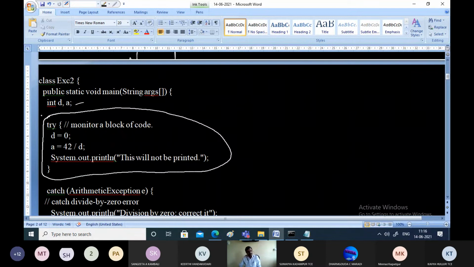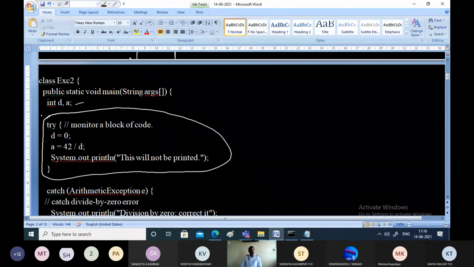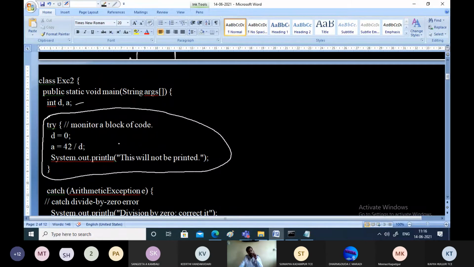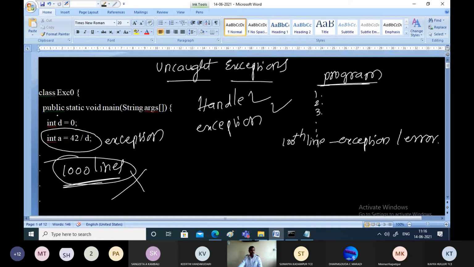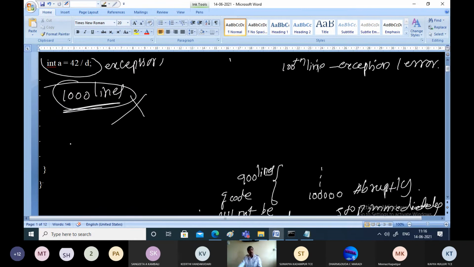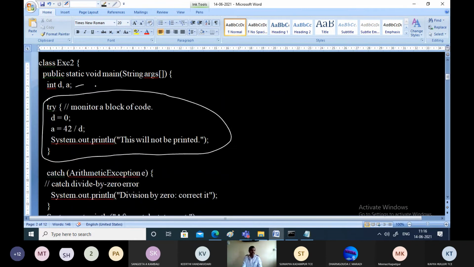What it says, this is the try block. Within the try block, we are monitoring a block of code. So if you can see what was the block of code in the earlier program, there were two statements. What are the two statements? D equal to 0 and A equal to 42 divided by D. This was the block of code which is going to cause the error. Now that block of code we are writing within the try block.